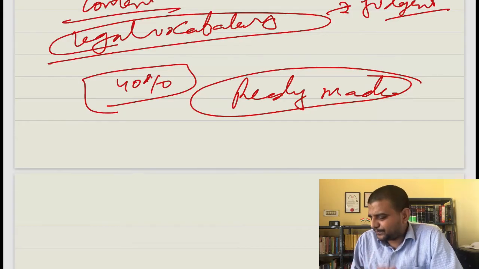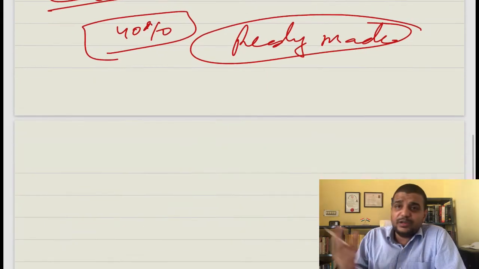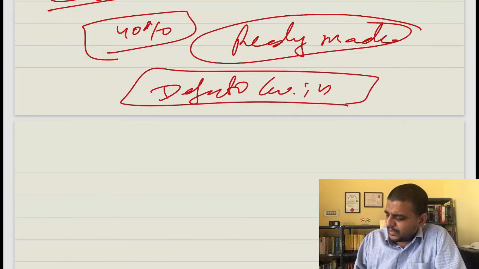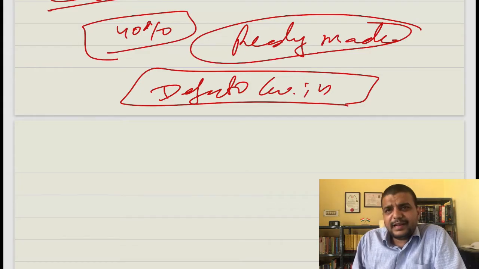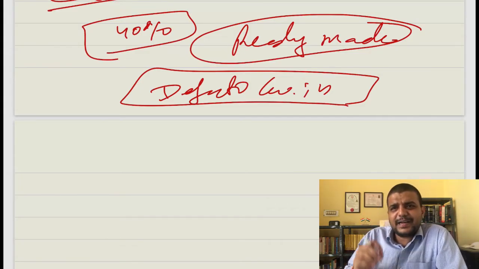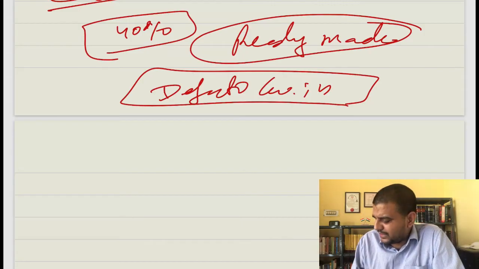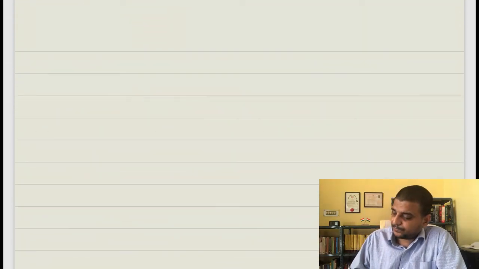Now, how to get those judgment lines? Do you need to read the whole judgment? No need for that. You can go to the website that I have created for law optional people. Here I take out certain judgment lines, and it is practically for the purpose of writing an exam, nothing else at all. Let me say, you can go and see it there.